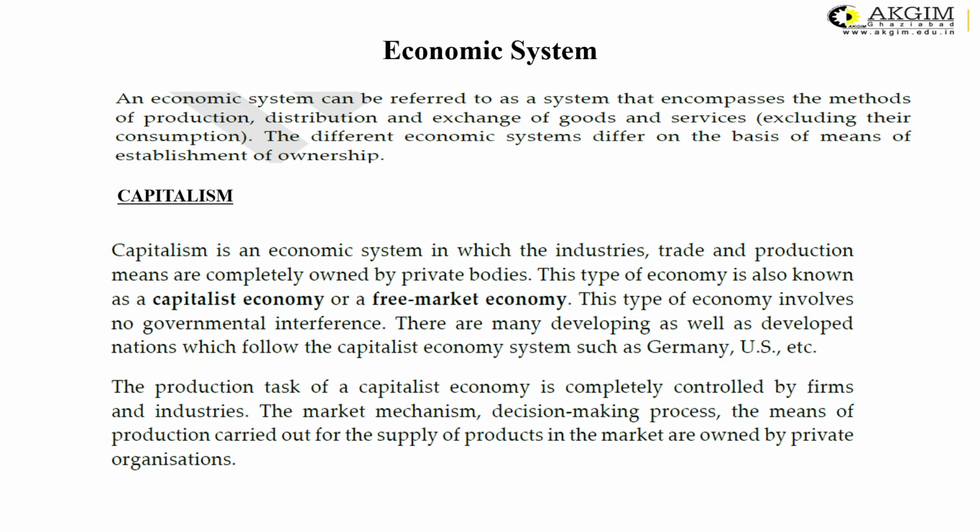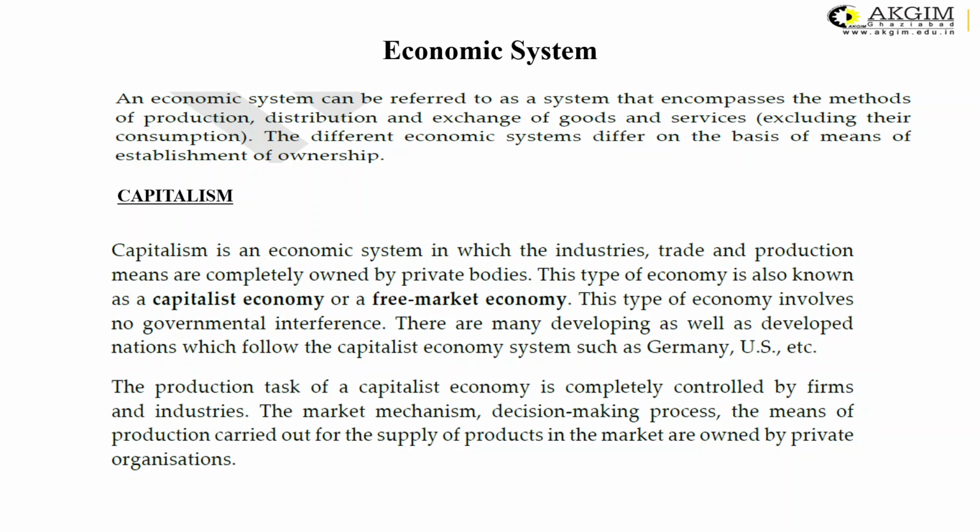Then the next important thing to cover in the economic environment is the economic system. An economic system may be referred to as a system that encompasses the methods of production, distribution and exchange of goods and services in a particular economy. There may be three kinds of economic systems. It may be a capitalistic system, socialistic system and mixed economic system. For our country, India, we have the mixed economy system. So let us understand one by one all these three kinds of economic systems.